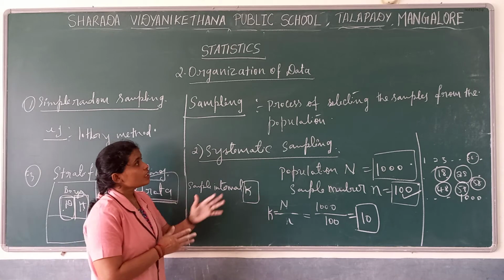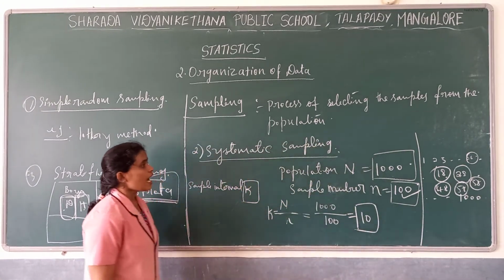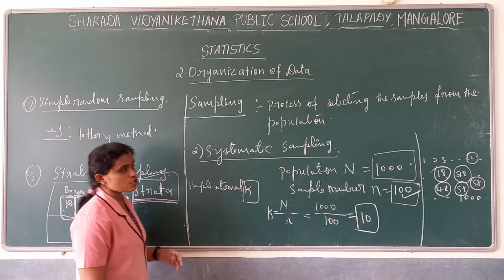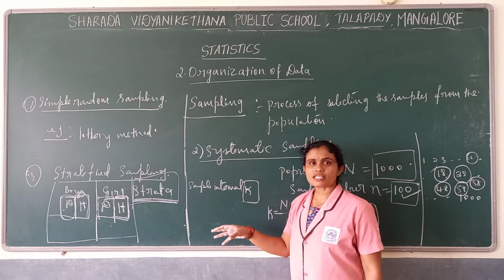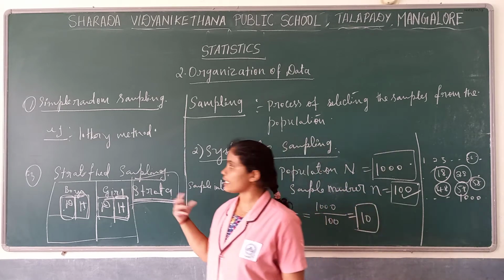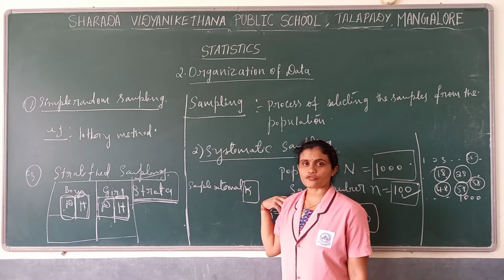Sampling is the method, or the process, of selecting a sample from the population, and we follow three methods. The first one is simple random sampling, where all the units have an equal chance of getting selected. We have given the example of the lottery method. We randomly select using that method.